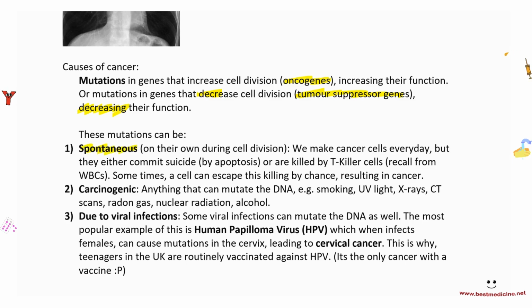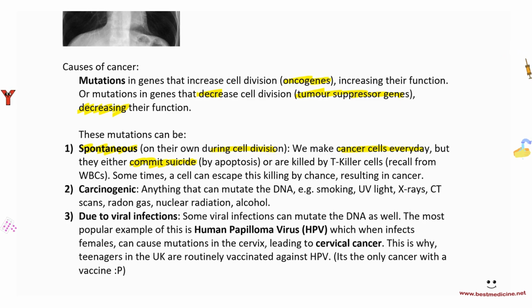For example, cells that are dividing on their own during cell division can develop these mutations. And usually, they will be stopped by mechanisms that prevent the cell from going from one phase to another if they have errors or mutations in their DNA. But it can occur by chance that the cells are allowed to progress, resulting in cancers. We actually make cancer cells pretty much every day, but they commit suicide because they are checked, right? So as soon as they get a mutation, the DNA is double checked, and the cell realizes, okay, that's mutated DNA, and we gotta take one for the team, right? We gotta commit suicide because this is not good.